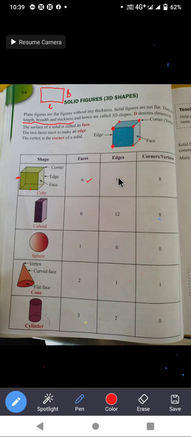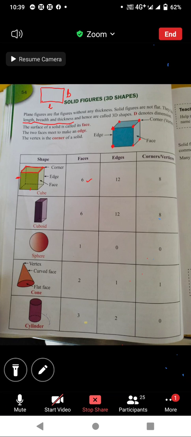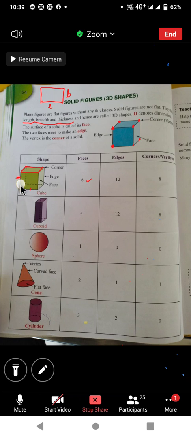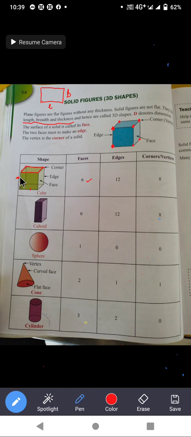How many edges? Earlier I also told you that there are 12 edges. Edges are these line segments. 1, 2, 3, 4, 5, 6, 7, 8, 9, 10, 11 and 12.